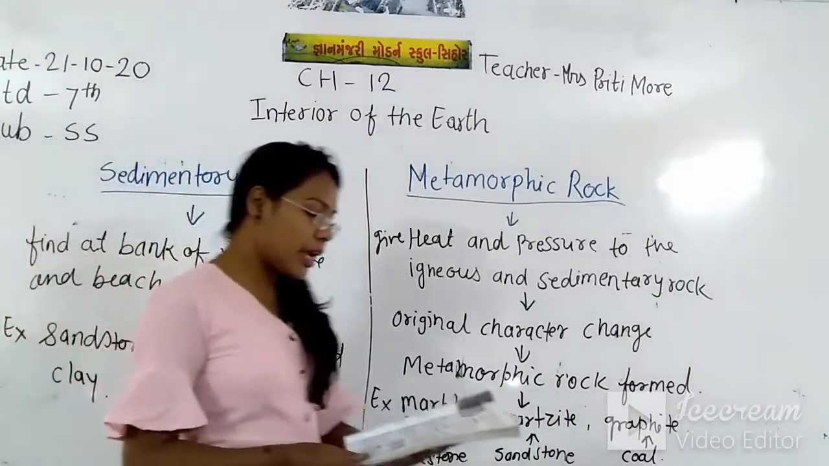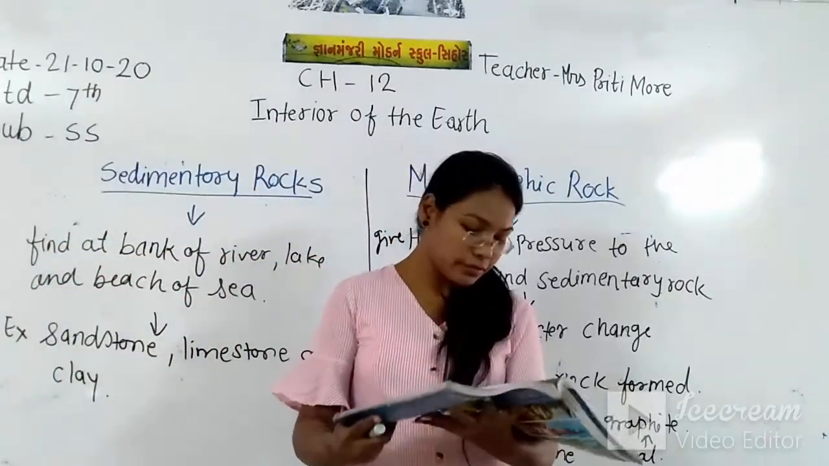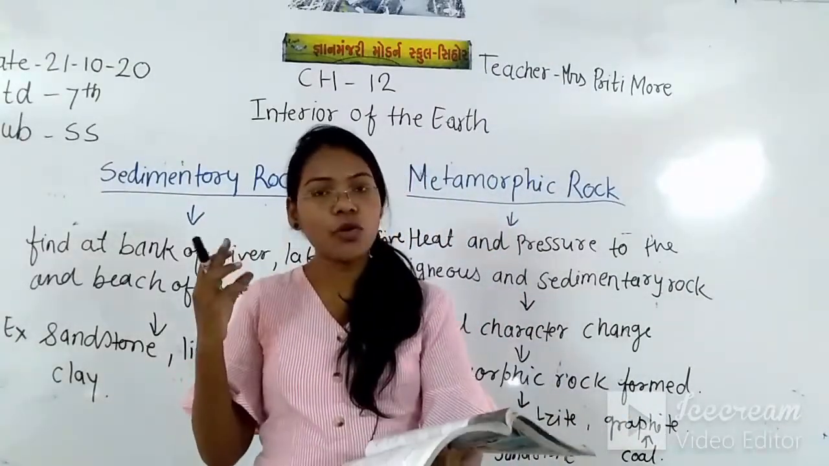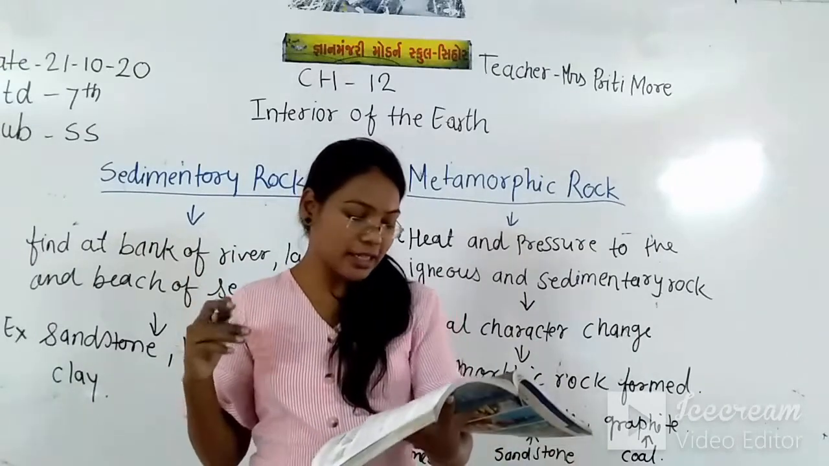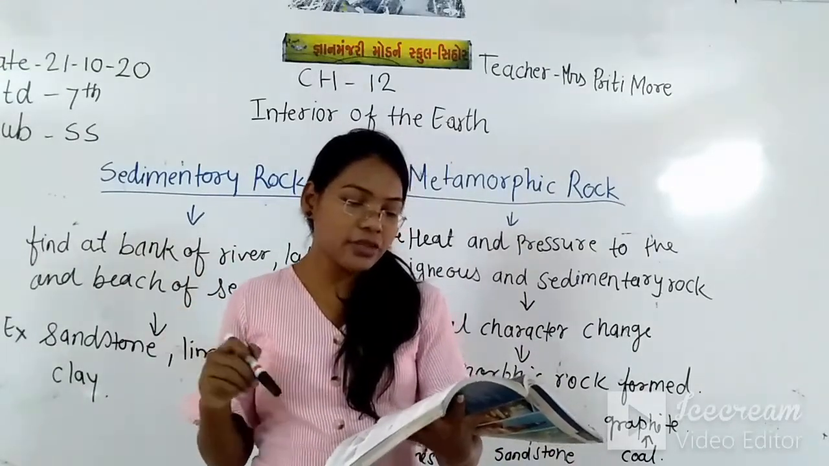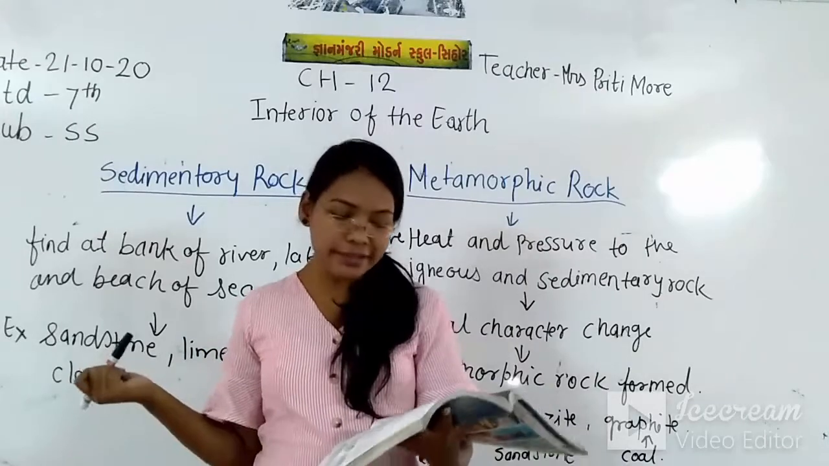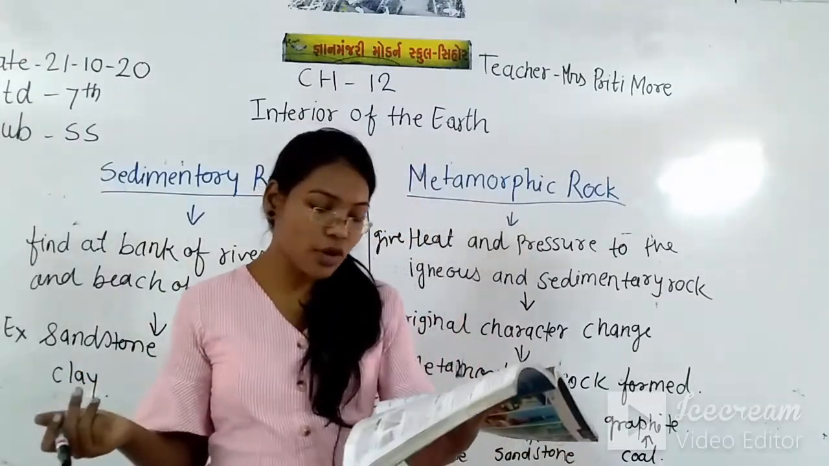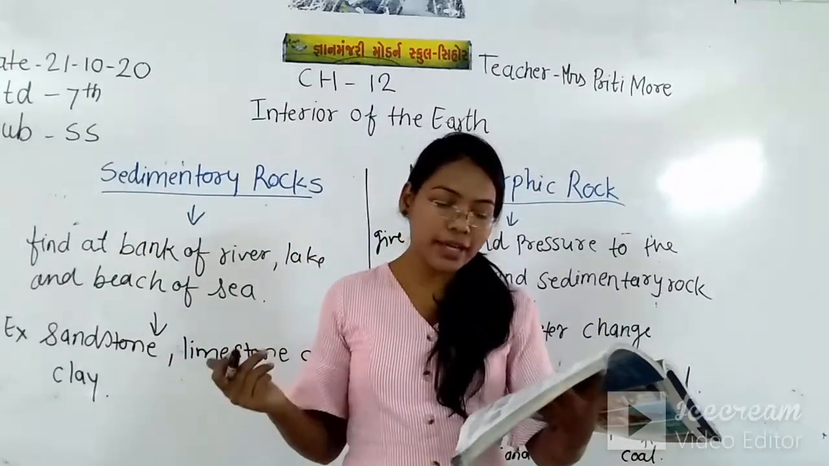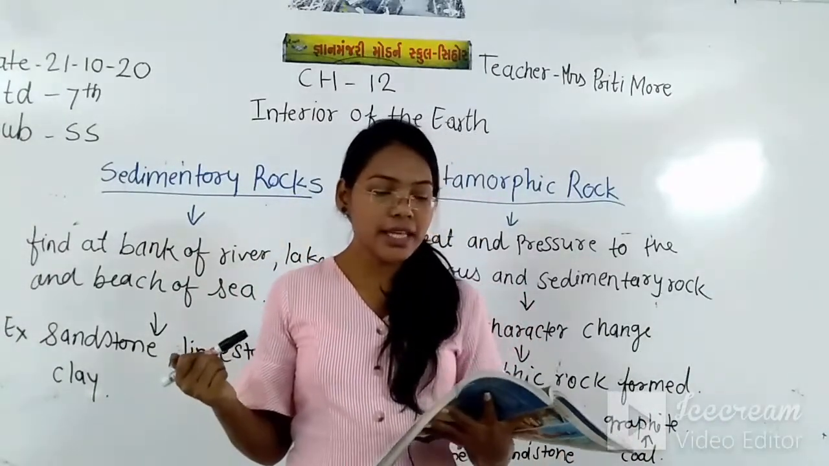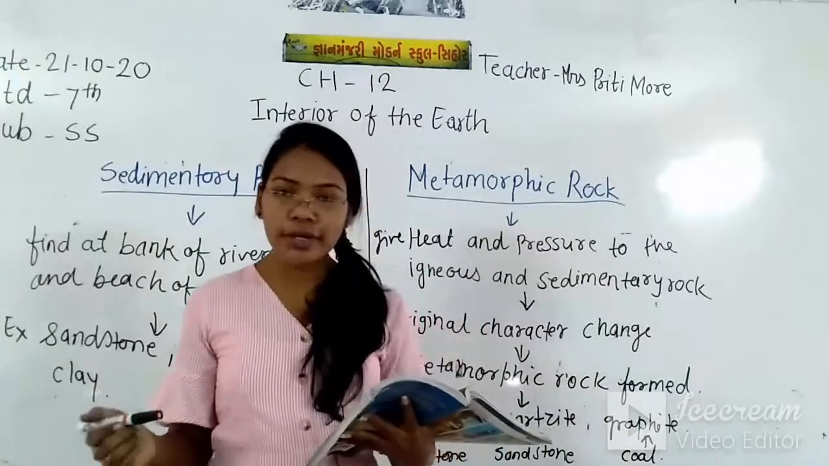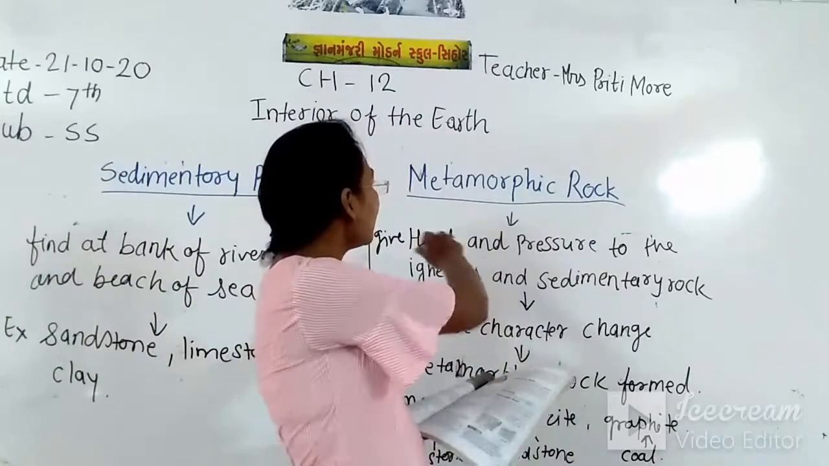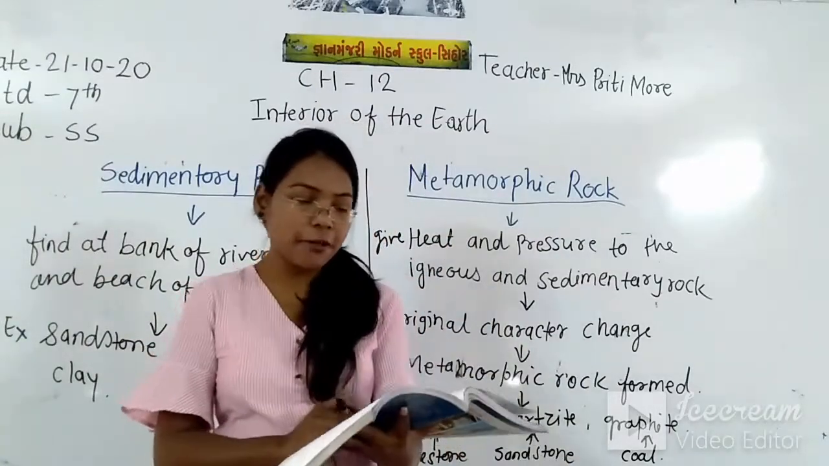So here we have completed rocks, the structure of the earth: crust, mantle, and core. These three layers are in the earth. Then we have seen the rocks and minerals. Igneous rock, there are two types of igneous rock: extrusive rock or volcanic rock, then the second is intrusive rock or plutonic rock. Then sedimentary rocks we have seen right now, and the metamorphic rock also we have completed.